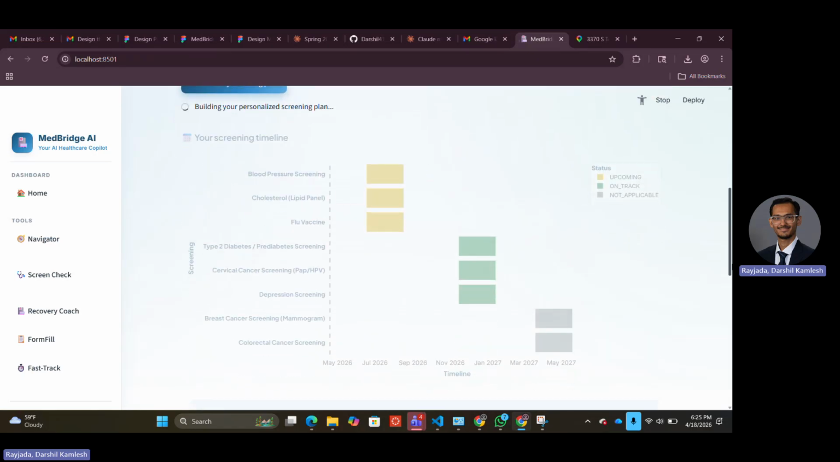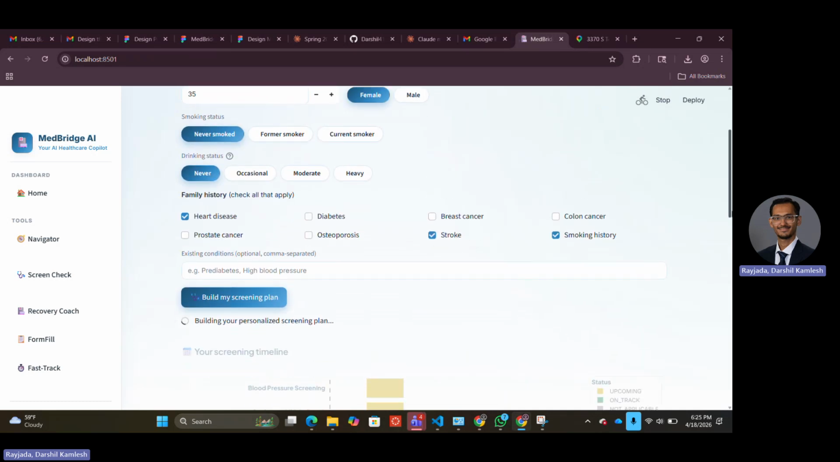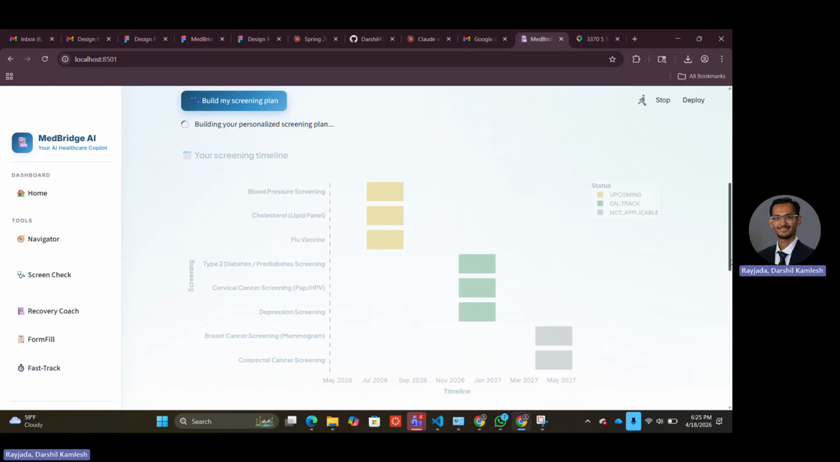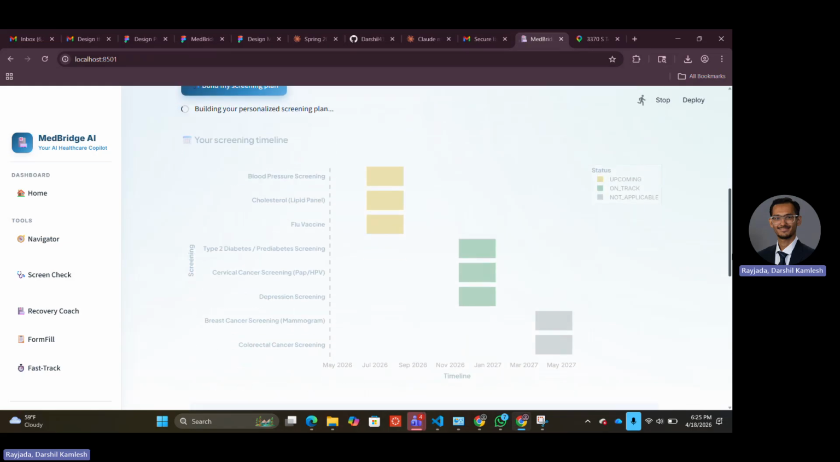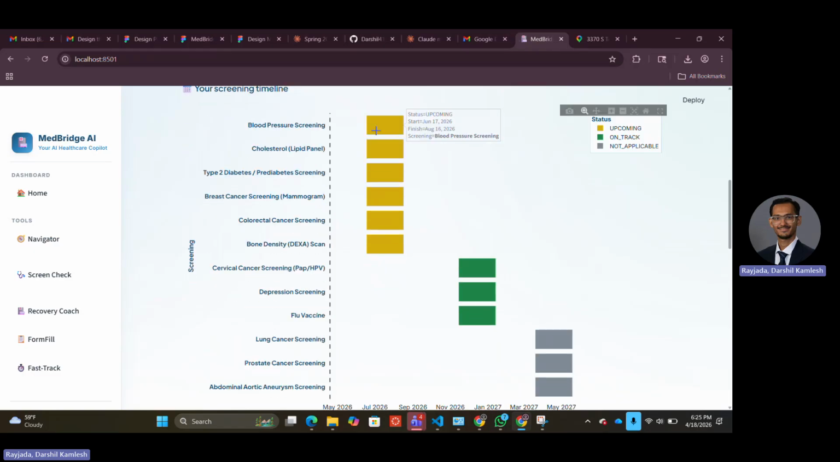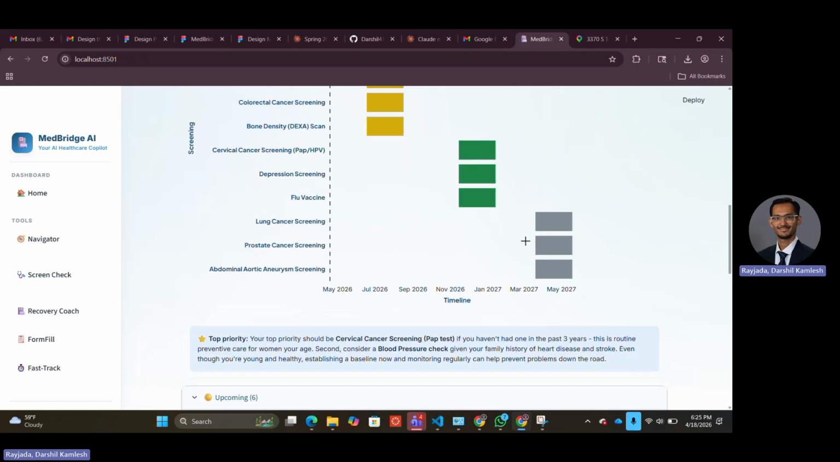And let's see, I have selected all of these based on my history. And if I click on build my screening plan, you can see that this will generate a screening timeline, which will give me an idea of what are the different screenings that are updated, upcoming, or on track, and what is not applicable. So this will help me to keep track of my screening issues.